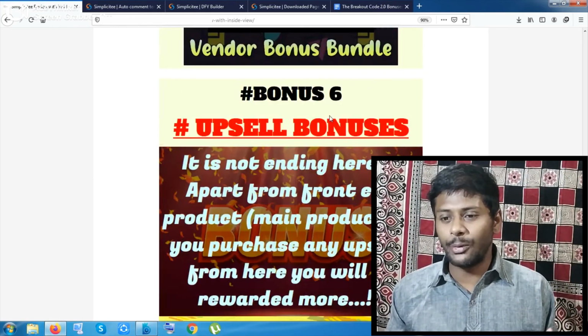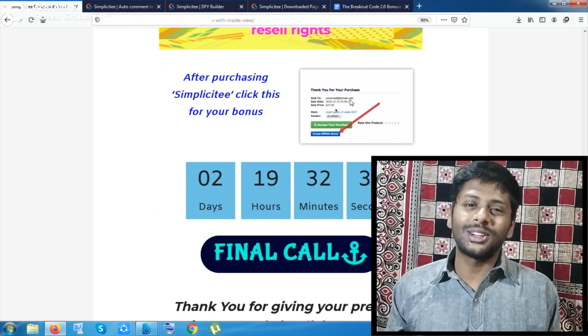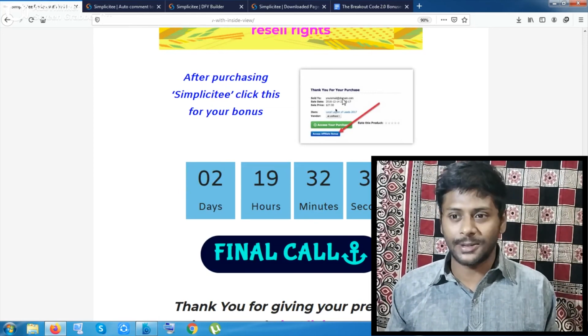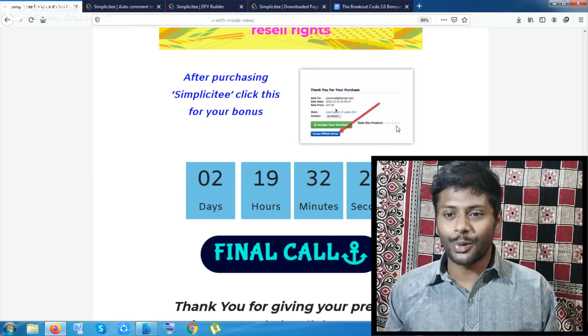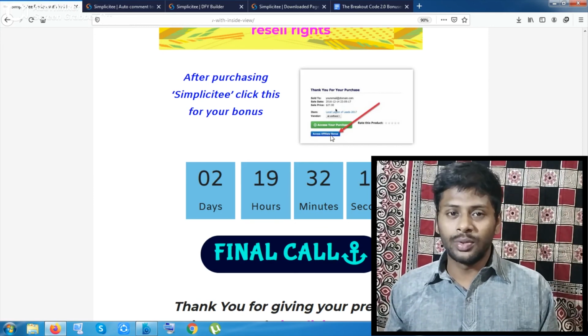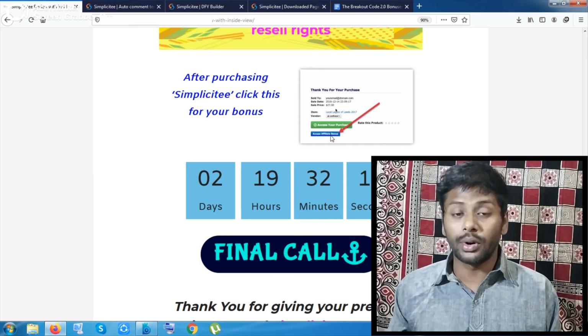Now let me show you how you can get the bonuses. After purchasing the product, you have to go to the purchase history option inside your Warrior Plus. Once you have gone inside your Warrior Plus purchase history option, you will be given this blue button. This blue button is named Access Affiliate Bonus, and from this button you can get the bonuses. This is the only way to get the bonuses after purchasing the product, obviously.